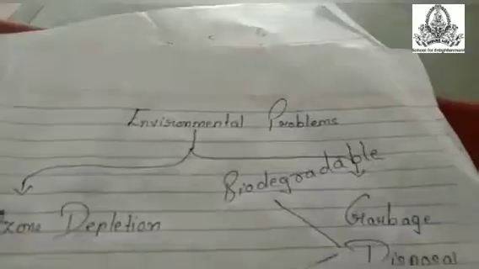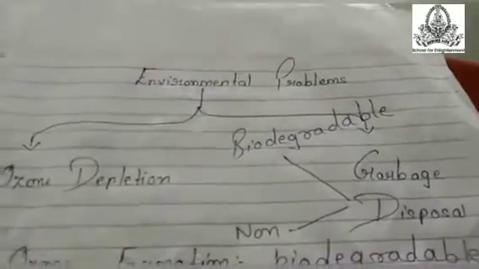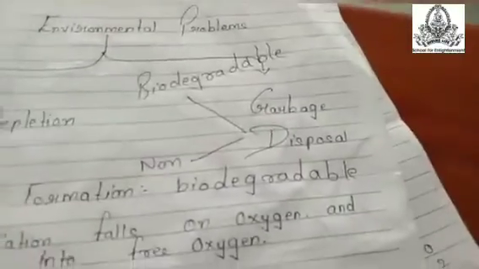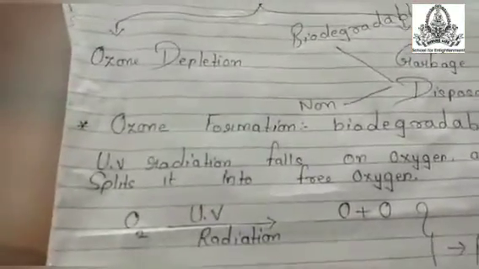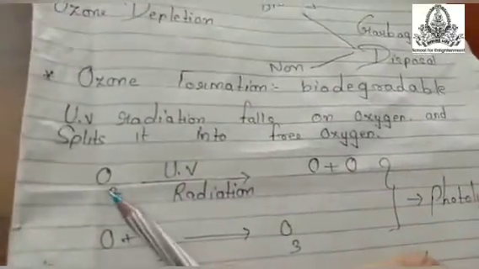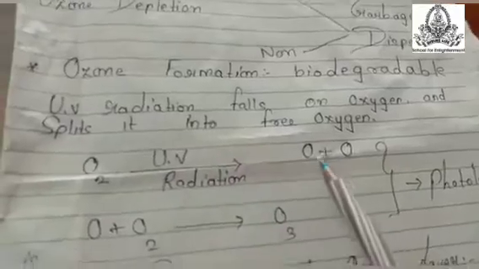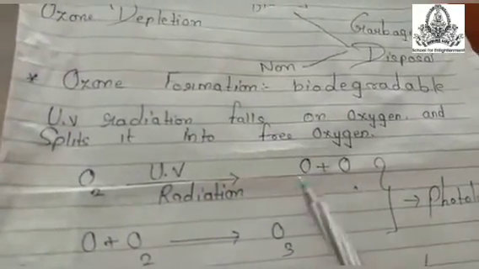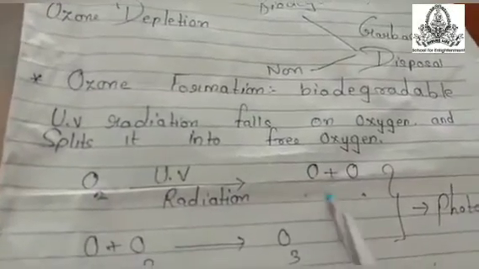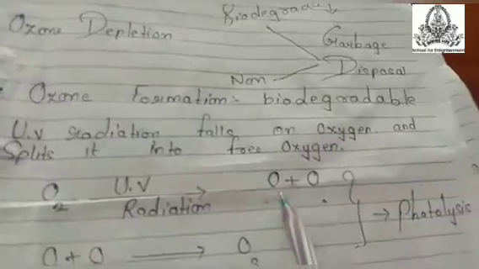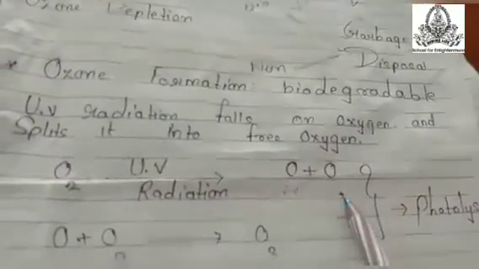Let us start with our environmental problems. We have two main problems, that is ozone depletion and garbage disposal. Ozone depletion, first of all we will see the ozone formation. When UV radiation falls on an oxygen molecule, it splits the oxygen molecule into two oxygen atoms. O2 is split into O plus O.